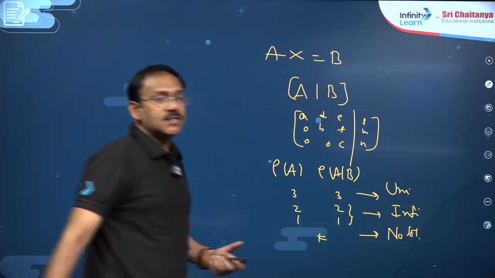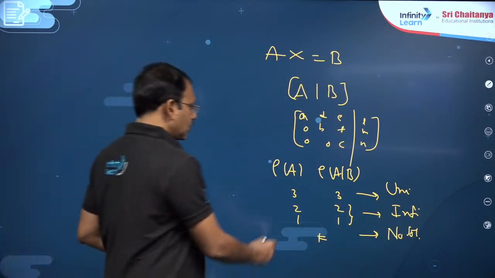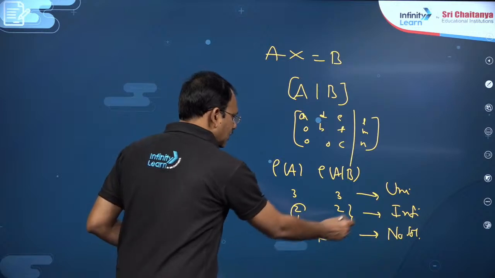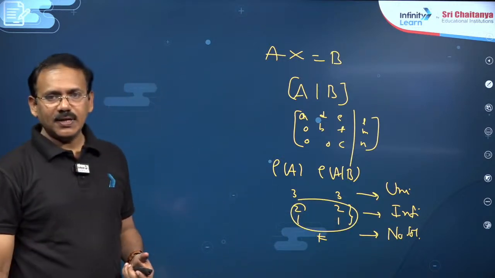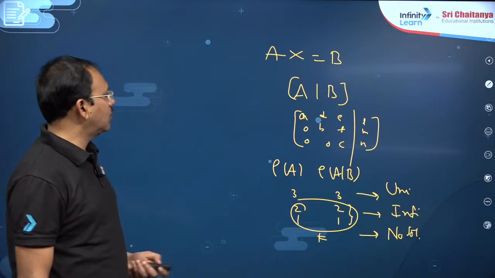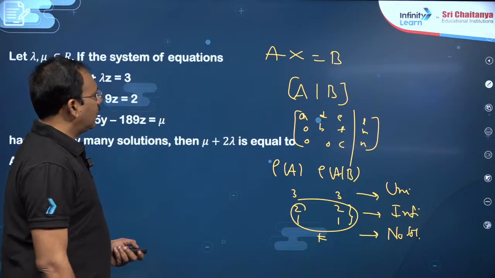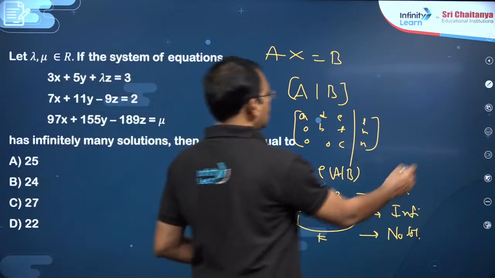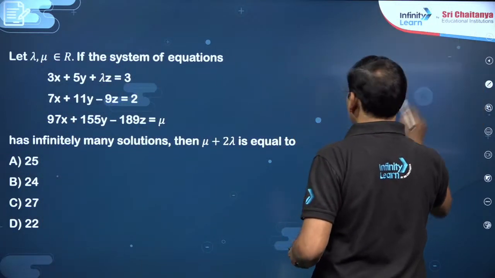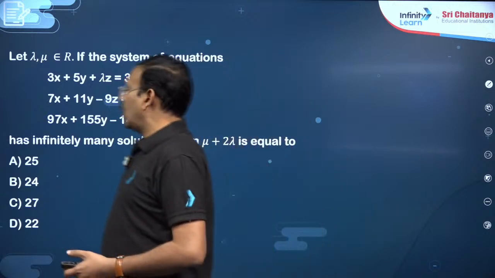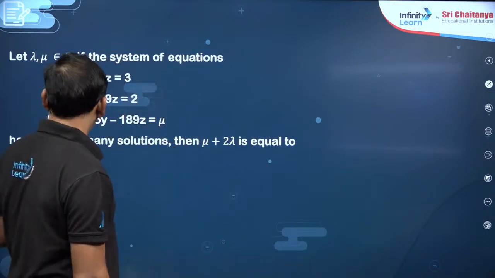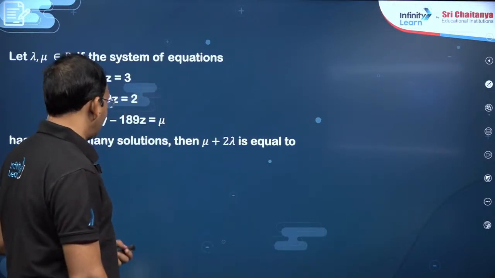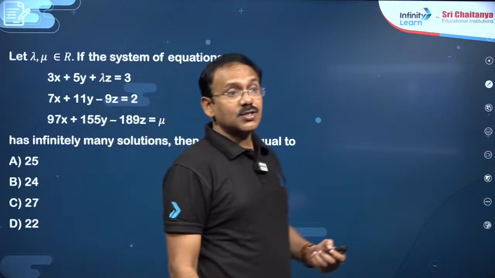We say that the system is inconsistent. So this case is important. So infinitely many solutions, of course, unique solution. Now for example, let me do one question for your convenience here. You see, lambda, mu are real numbers. Given the system of equations has infinitely many solutions, find lambda plus 2 mu.